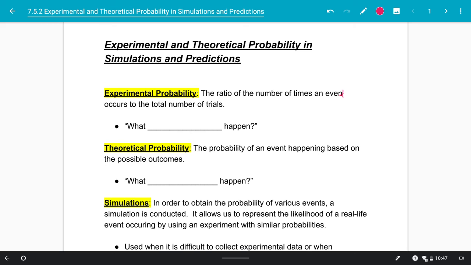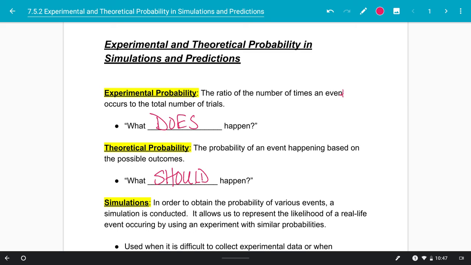Experimental probability is when we're actually doing an experiment. It's the ratio of the number of times that an event occurs to the total number of trials. So if I were to look at flipping a coin 10 times and saying, how many times did I land on heads? This is what does actually happen. Theoretical probability is the probability of an event happening based on the possible outcomes. So it's in theory. It's what should happen.